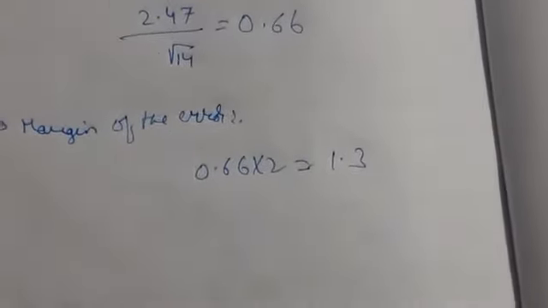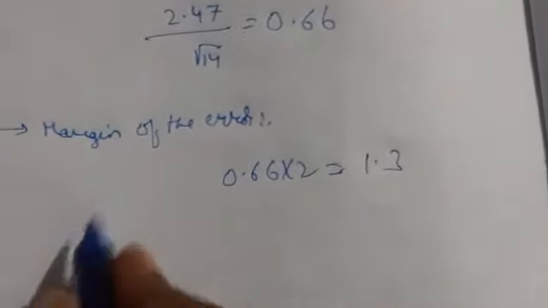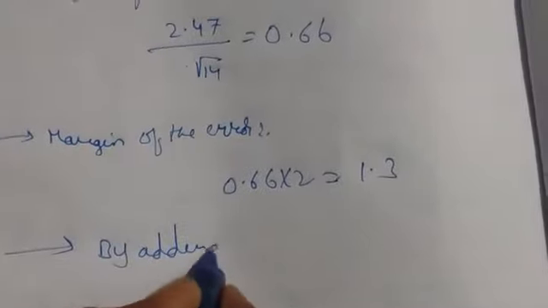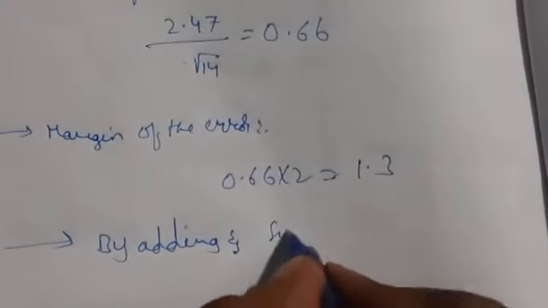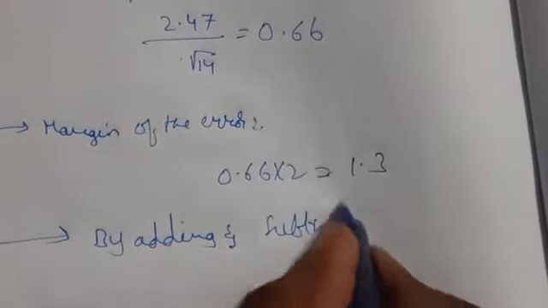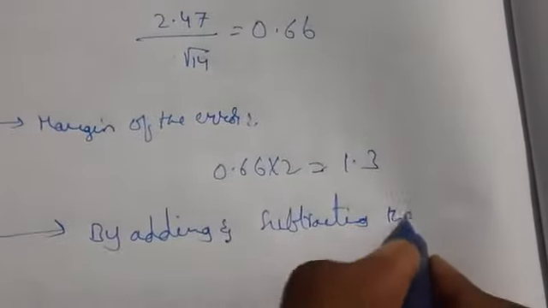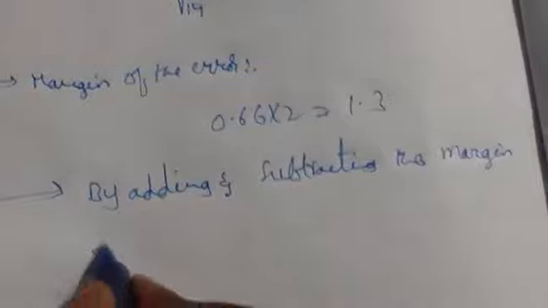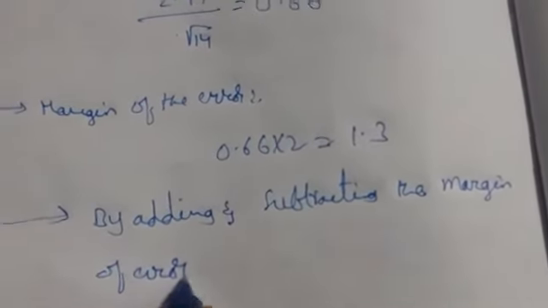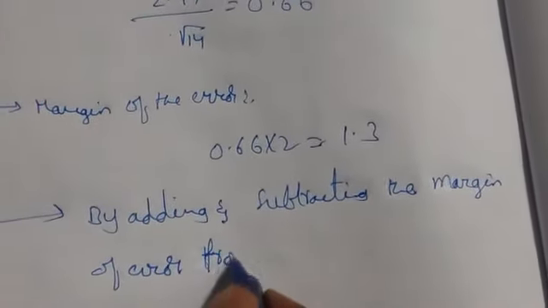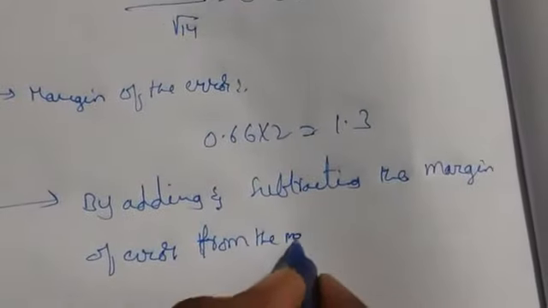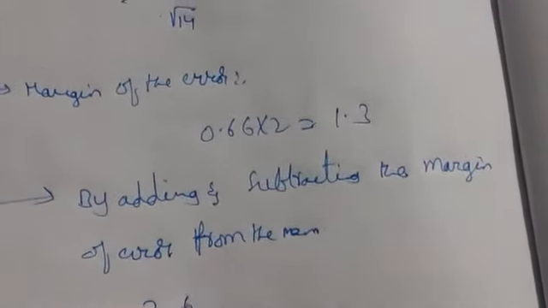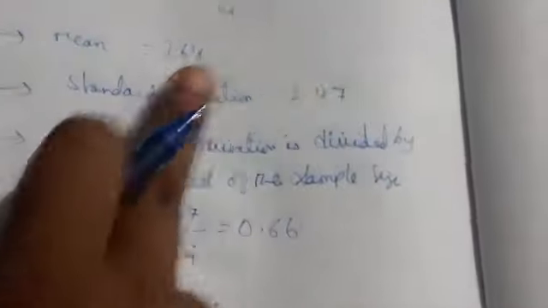So by adding and subtracting the margin of error from the mean: we have 3.64 as the mean value.